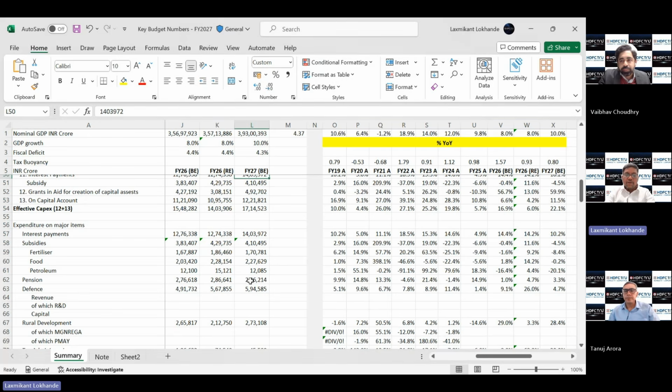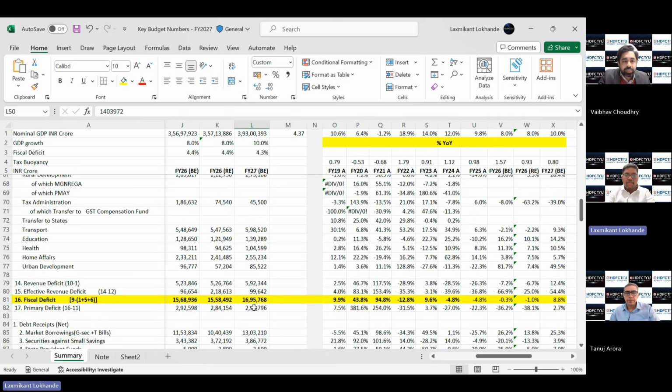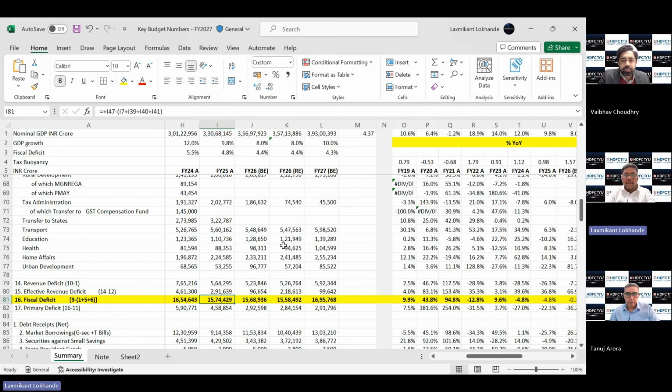Yeah, so as you rightly pointed out, this large expenditure and revenue are not catching up to that extent. The difference we call the fiscal deficit. In absolute terms, the fiscal deficit number is 17 lakh crore for FY'27. We can see the trend here.